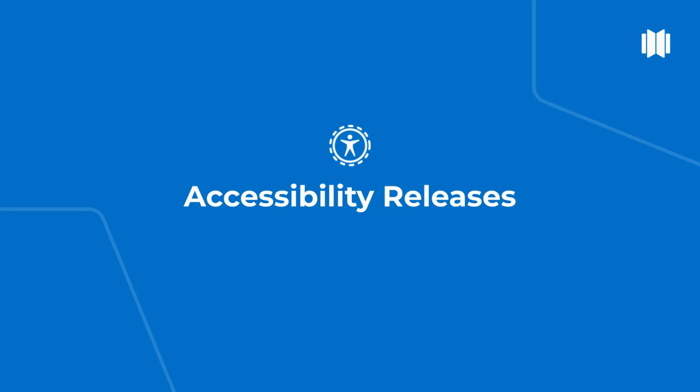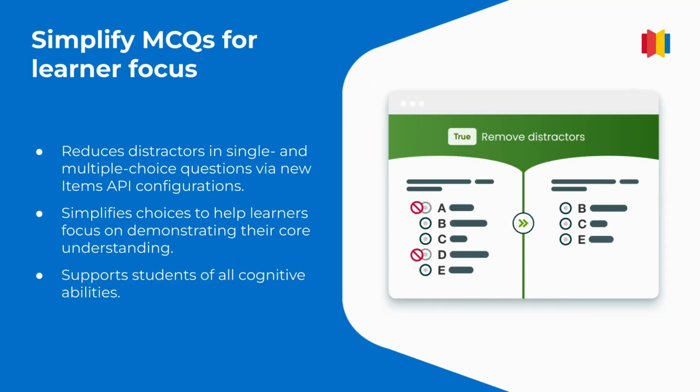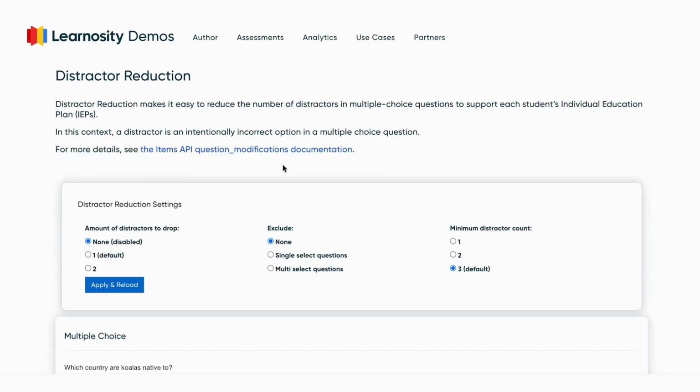Let's start with accessibility. Reduce distractors in single and multiple select multiple choice questions using a new Items API configuration. By simplifying choices, learners of all cognitive abilities can focus on demonstrating understanding with confidence. Now let's take a look at a demo. Here we have a demo on hiding multiple choice question distractors.